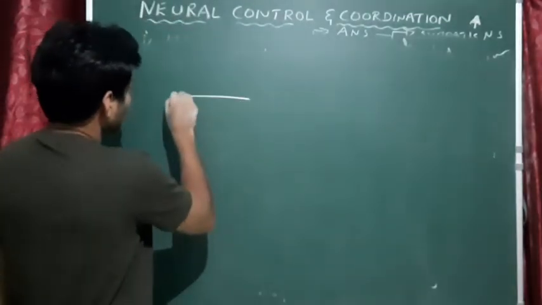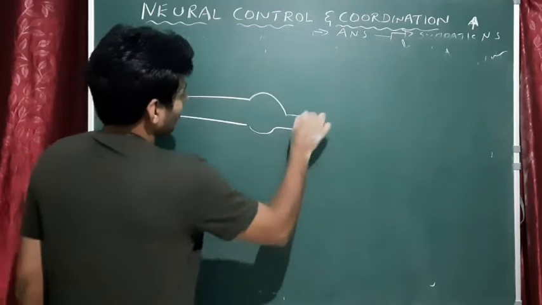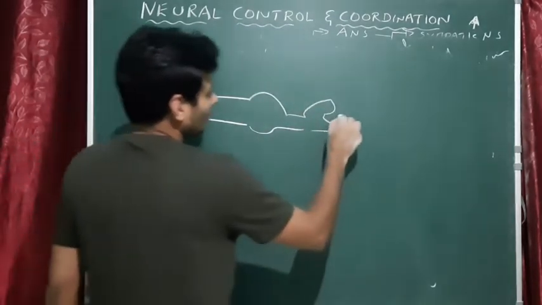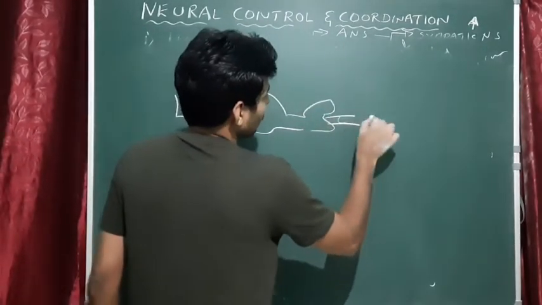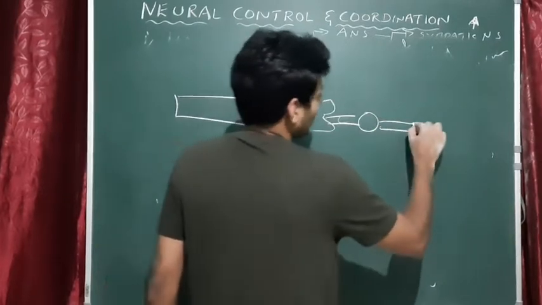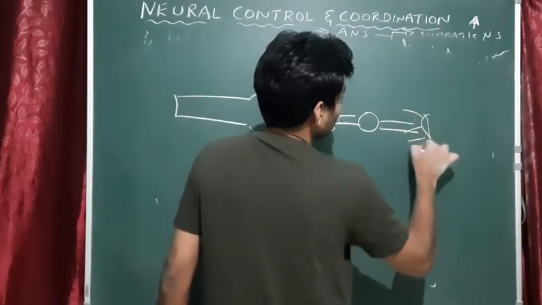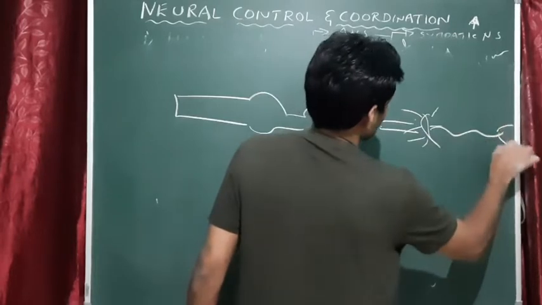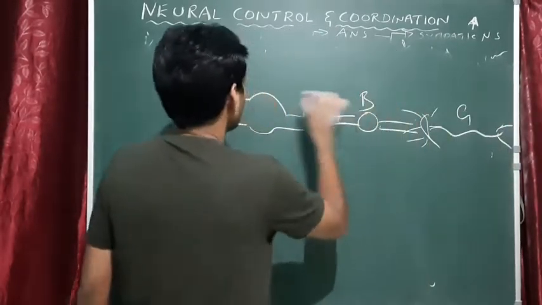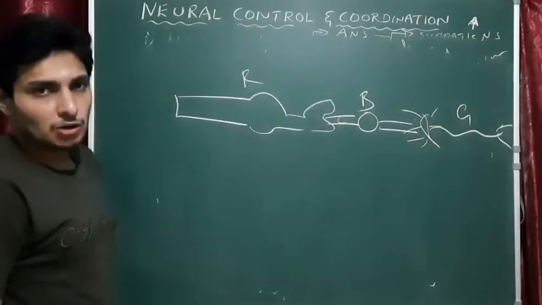I'll go with a rough diagram. So this is the rod. This one is the bipolar neuron, and we have another neuron, the ganglion cells. Ganglion, bipolar, rods. What is there in the rods? Rhodopsin.